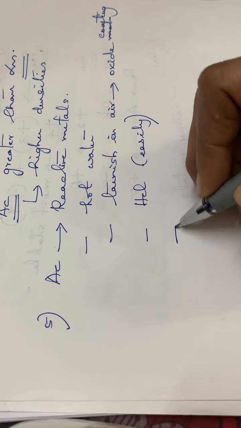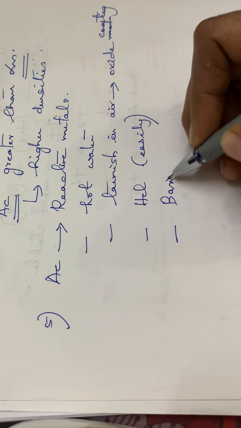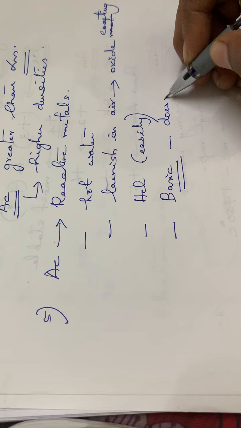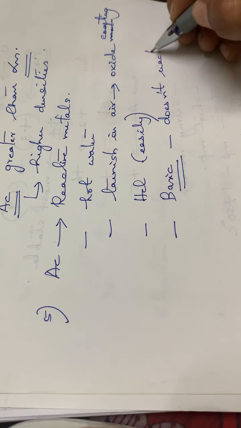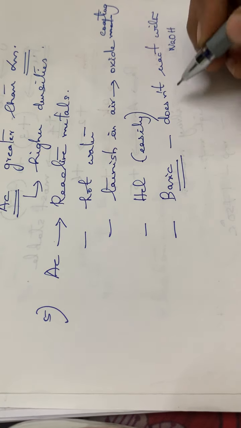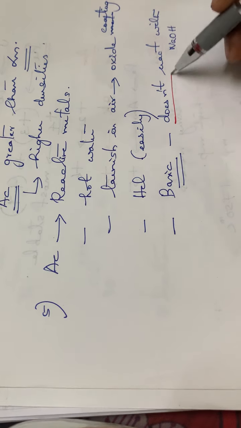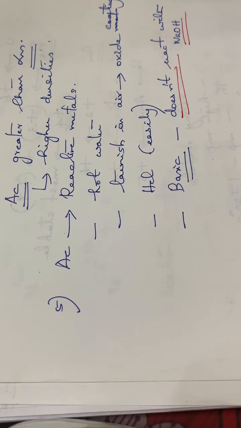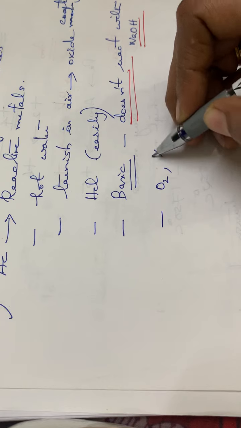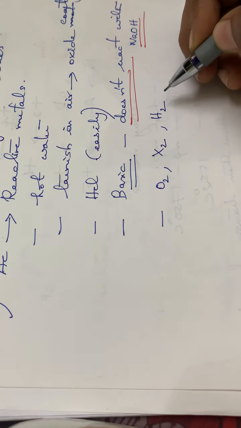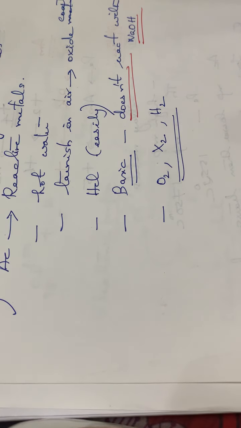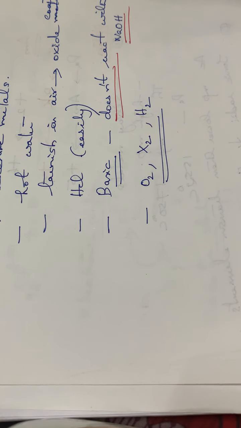Then again, actinides are basic in nature. As a result of this basic nature, they do not react with sodium hydroxide. They will react with oxygen, halogens, and hydrogen. With hydrogen, they form hydrides.